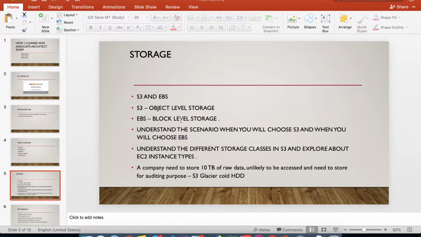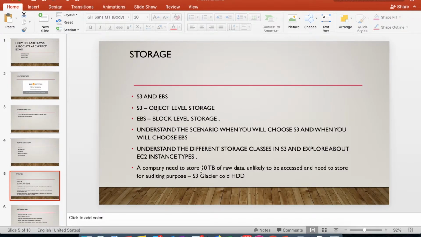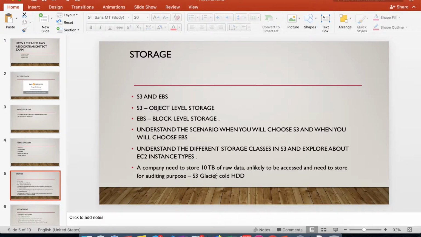Under the storage topic, I got a question. The company needs to store 10 TB of raw data, unlikely to be accessed, and needs to store it for auditing purposes. I got four options. One was S3 Glacier, another was Cold HDD, and I forgot the other two options. I feel that for this scenario, S3 Glacier is the correct option. So under storage, these are the details you have to explore.